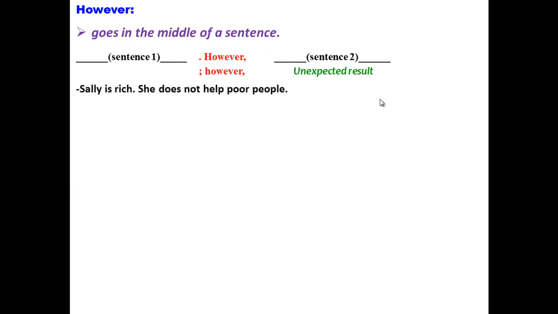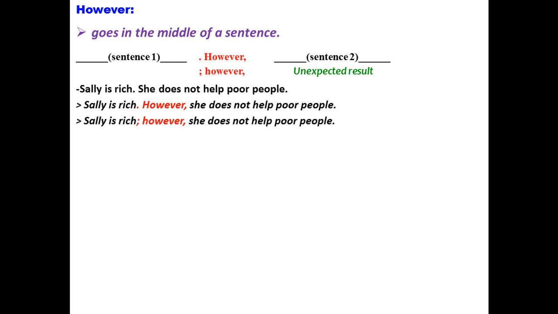We are going to combine this pair of sentences, "Sally is rich, she doesn't help poor people," using "however." So we can provide two different answers. The first possible answer is: Sally is rich. However, she doesn't help poor people. Or: Sally is rich; however, she doesn't help poor people.